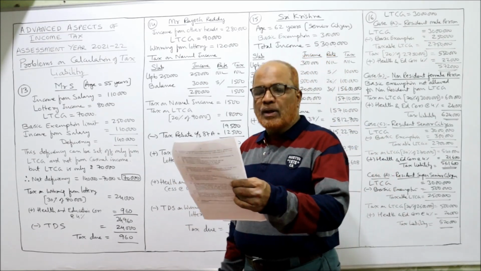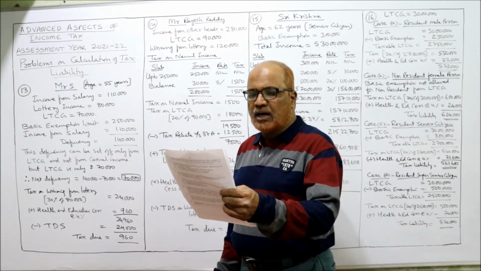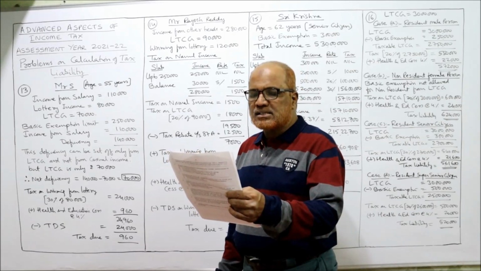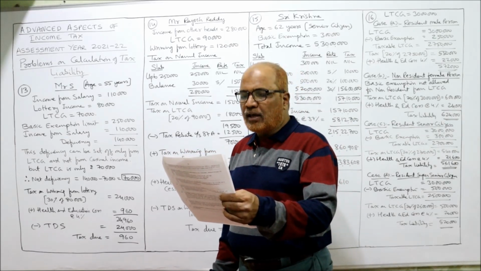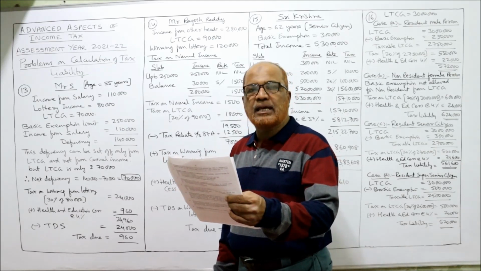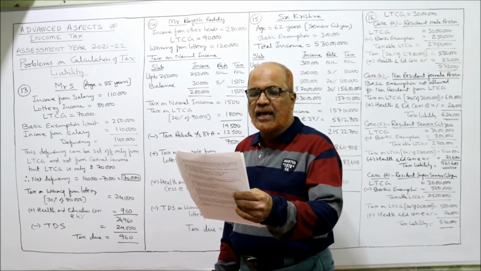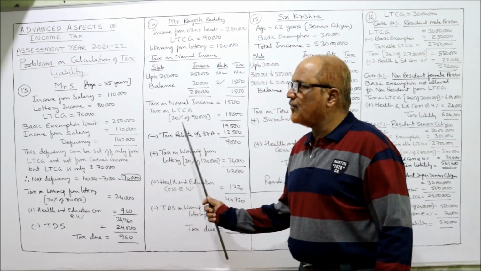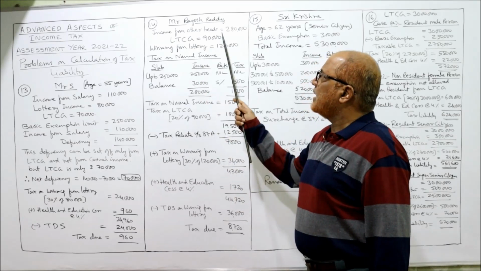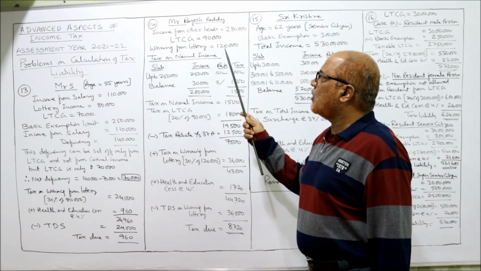Now the 14th. Mr. Rajesh Reddy has submitted the following particulars of income for the current assessment year. Compute tax liability and tax due. Income from other heads 2,80,000. Long-term capital gain LTCG 90,000. Winning from lottery 1,20,000. Now carefully see. Income from other heads 2,80,000 is the normal income. LTCG 90,000, winning from lottery 1,20,000.